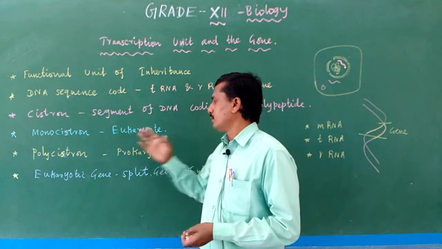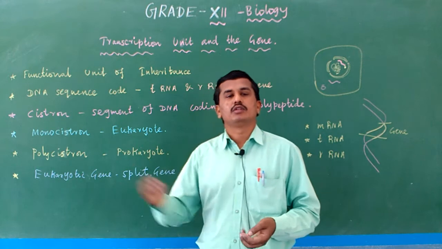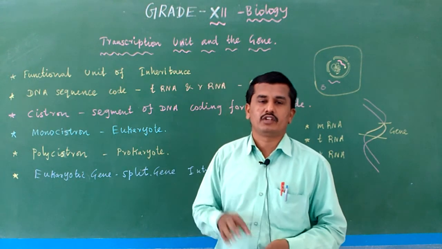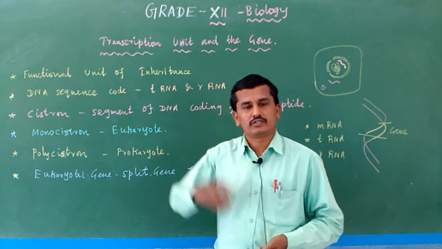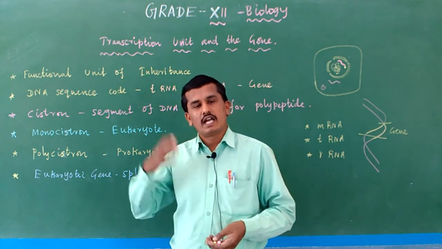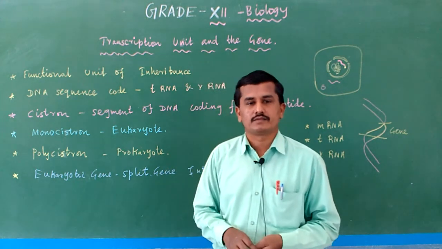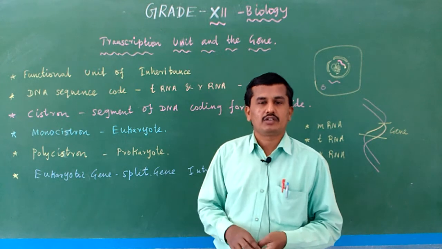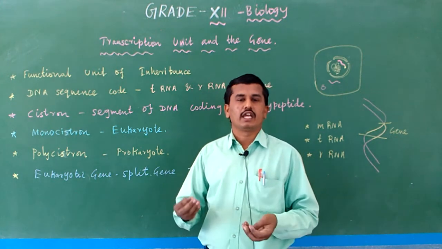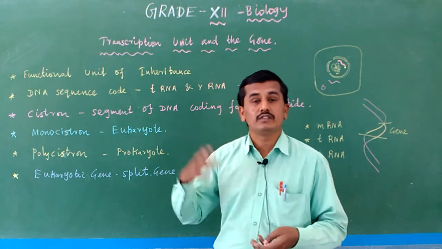Polycistronic means a prokaryote has many genes present. For example, E. coli bacterium contains a variety of genes which code for different proteins, and Vibrio cholerae bacterium contains various genes and various proteins, and blue green algae Nostoc, Anabaena, Oscillatoria produce various proteins in various cells.